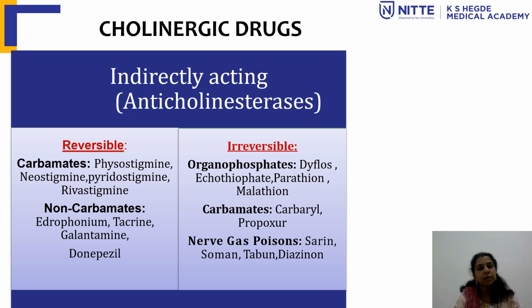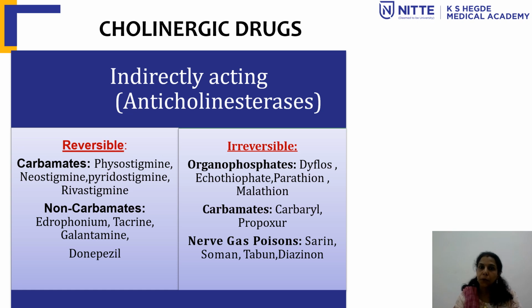Among carbamates we have physostigmine, neostigmine, pyridostigmine and rivastigmine. Non-carbamates are edrophonium, tacrine, galantamine, donepezil. The irreversible ones are organophosphates: diisopropyl fluorophosphate, ecothiopate, parathion, malathion, and the carbamates carbaryl and propoxur. We have the nerve gas poisons also, which come under the irreversible ones: sarin, soman, tabun, diazinon. They all come under nerve gas poisons. So this is how the cholinergic drugs are classified.